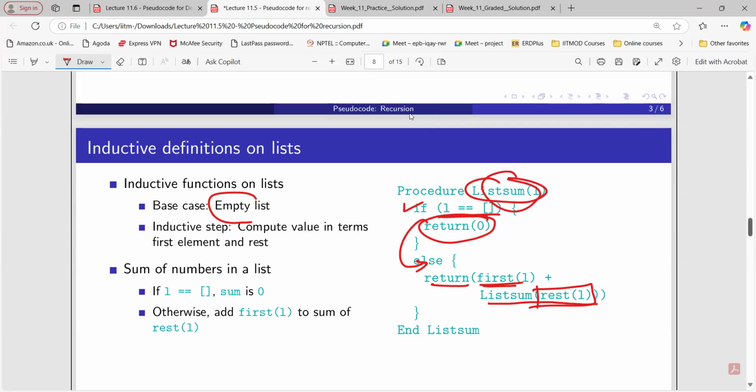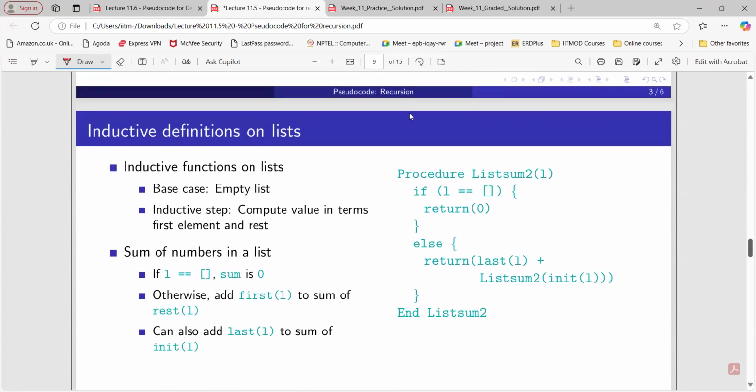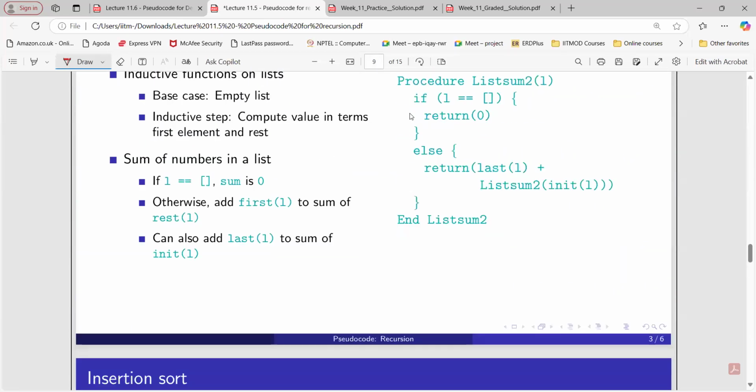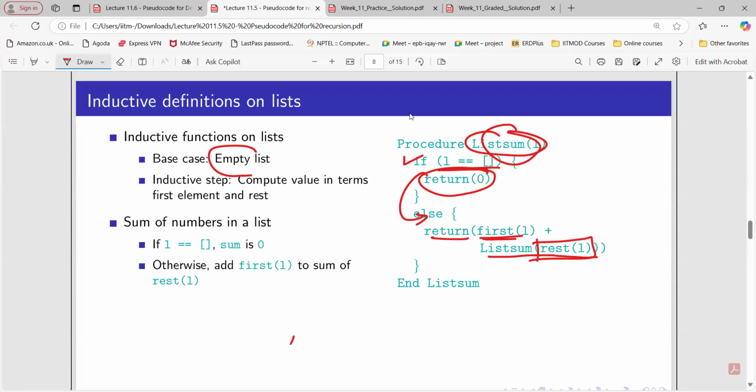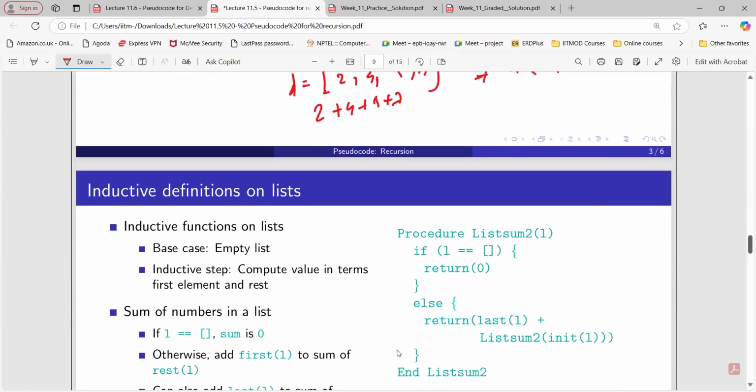So this is what we have done in the case of recursion, right? And here you can see, there are two ways to do that. If I want to find out the summation of 2, 4, 5, 7, I can take 2 first, then take 4, then 5, then 7. So that will be the answer. But what I can do, instead of first, I can start with the last. Take 7 first, then 5, then 4, then 2. So either way you can do it here.